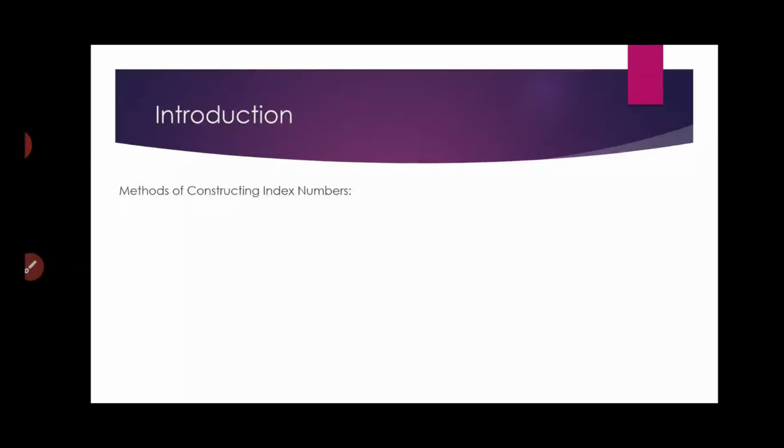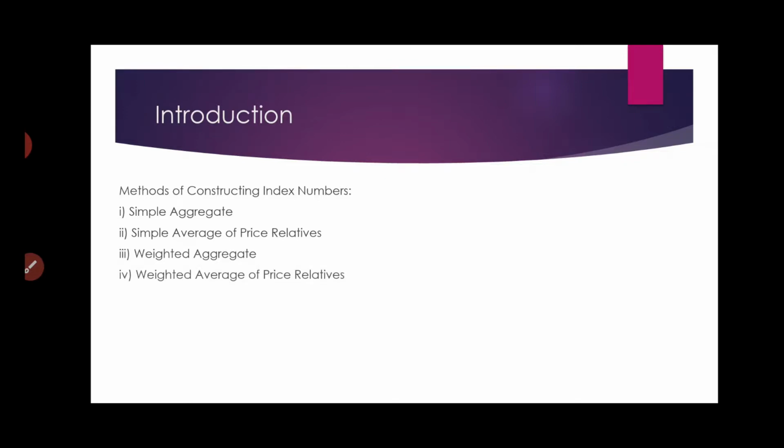Now, how to construct or formulate index numbers? To formulate index numbers, there are four different ways of doing so. One is simple aggregate, the second one is simple average of price relatives, or simply put, simple average method, then weighted aggregate method and weighted average method. So basically there are two types of methods to construct index number. One is the aggregate method and the other one is the average method.